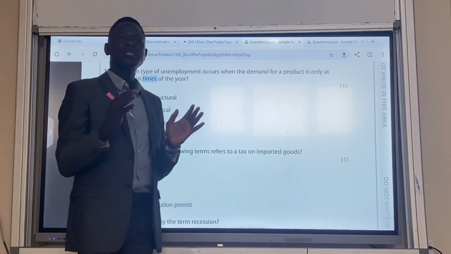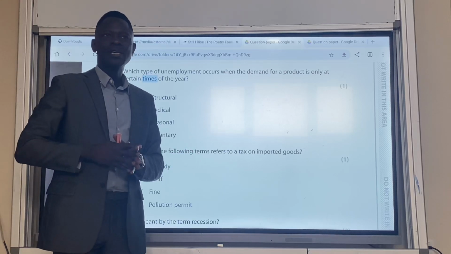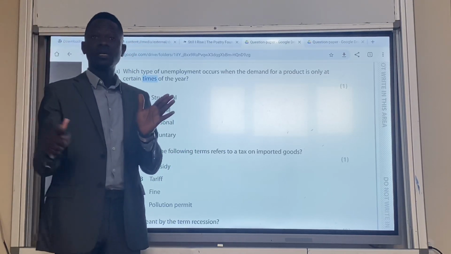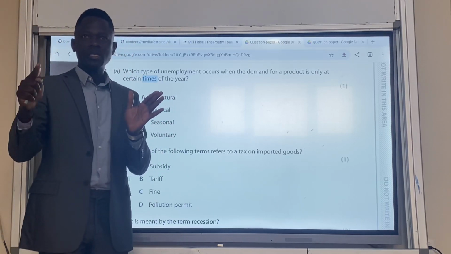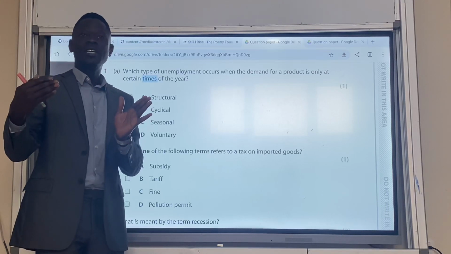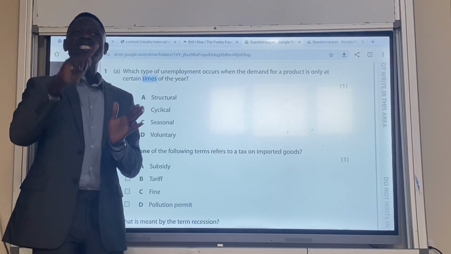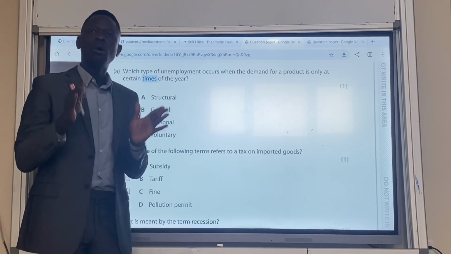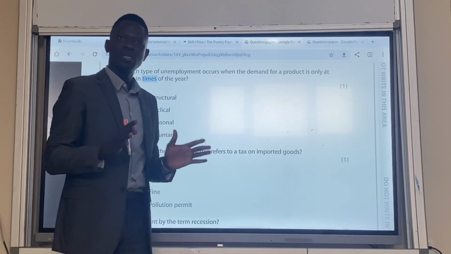We have cyclical. For cyclical, it is basically about the demand side of the economy. If demand continues to fall within the economy, it becomes cyclical. Demand for goods reduces, so firms will not be able to sell as they used to sell, and they will have no other choice than to lay off workers. So it is all demand deficiency.